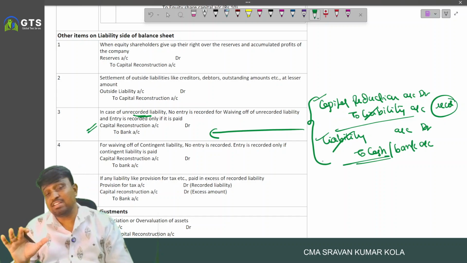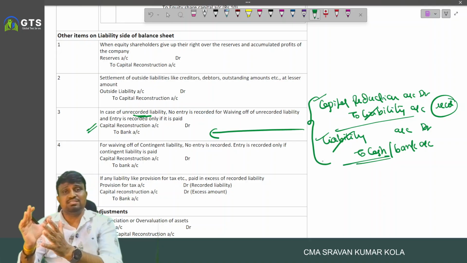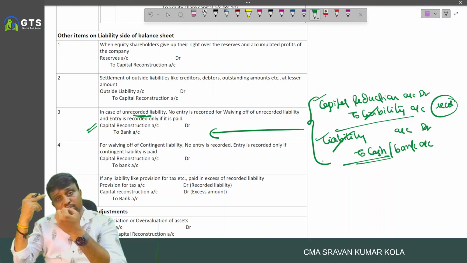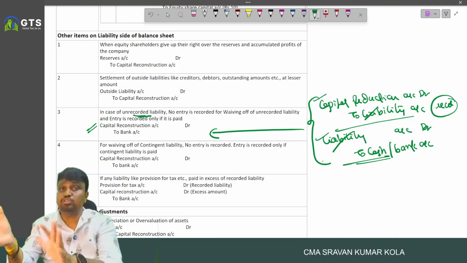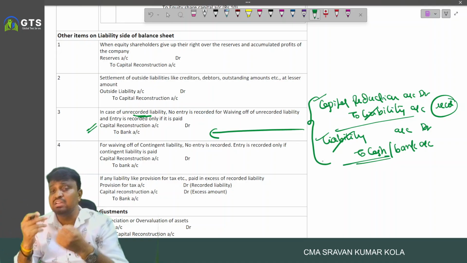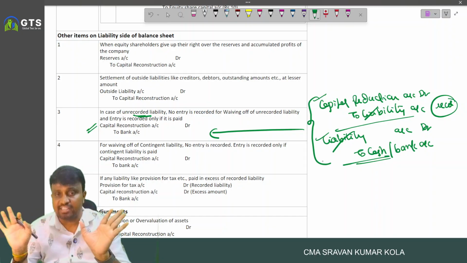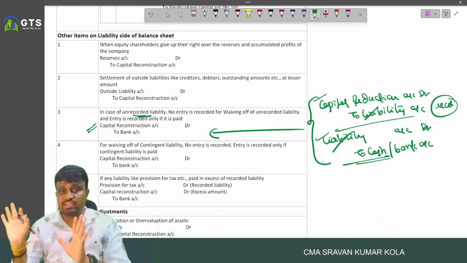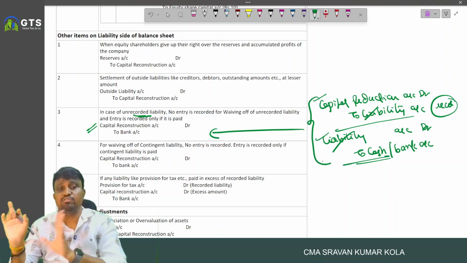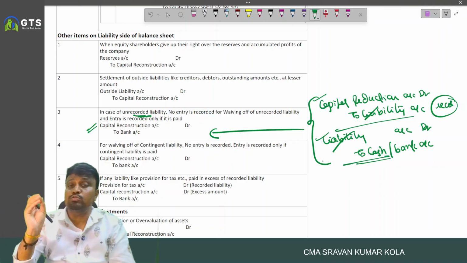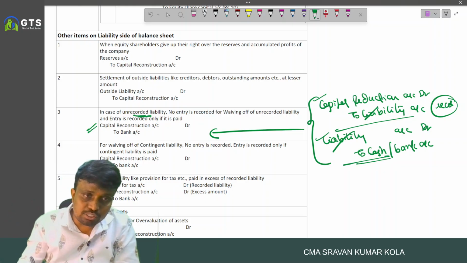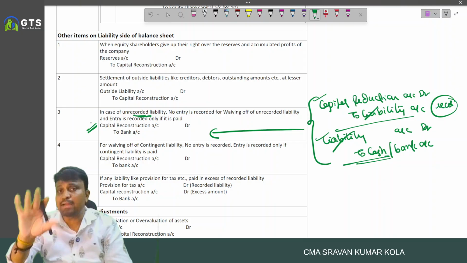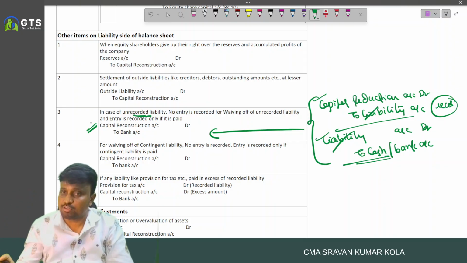No need to record, for example, if an unrecorded liability is there and that liability holder agreed to waive off in full, no need to pay any amount to the respective party. Then ignore it. No need to write any entry, as 100% waiver is provided. If anything you paid towards unrecorded liability, simply write the payment entry through the capital reduction or capital reconstruction account.